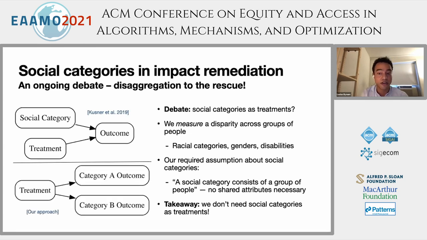So the approach we've taken in impact remediation is to relax our required modeling assumptions to the point where we're able to avoid many of the difficulties of thinking about social categories as treatments. For impact remediation, we measure a disparity across groups of people, and that can be racial categories, genders, disabilities, or really any criteria, social category or not. And we do still need to think deeply about how we're categorizing because we won't see what we don't measure. But now we don't have to worry about social categories as treatments. We have our corresponding graphical model on the bottom here, where instead of having the social category as one of the treatments, we've now disaggregated our outcome across the different groups of interest. And here I've just written arbitrary groups A and B as an example.